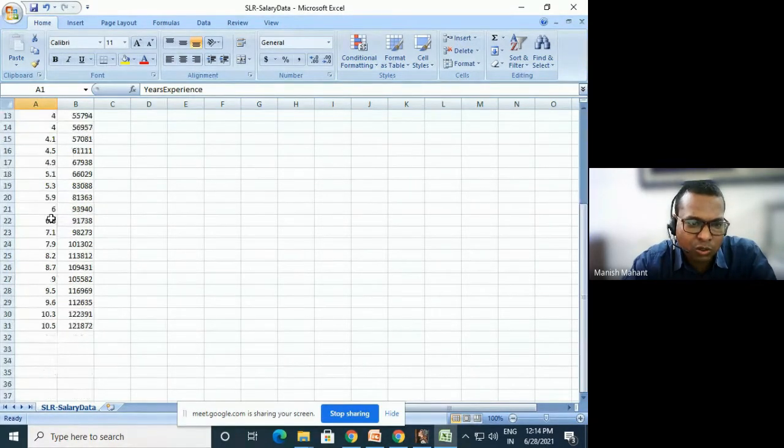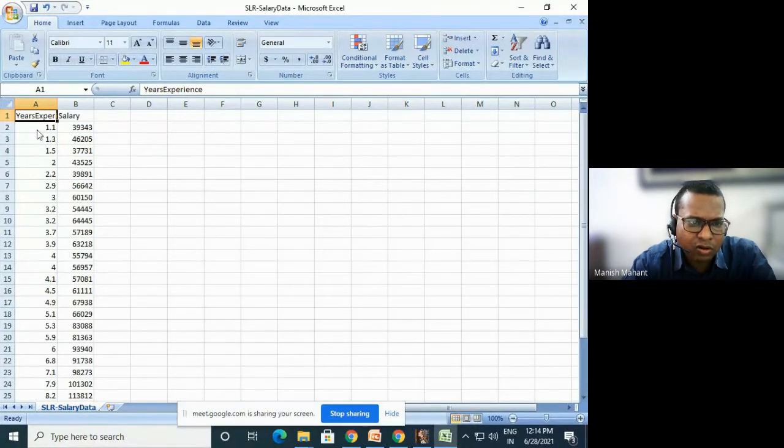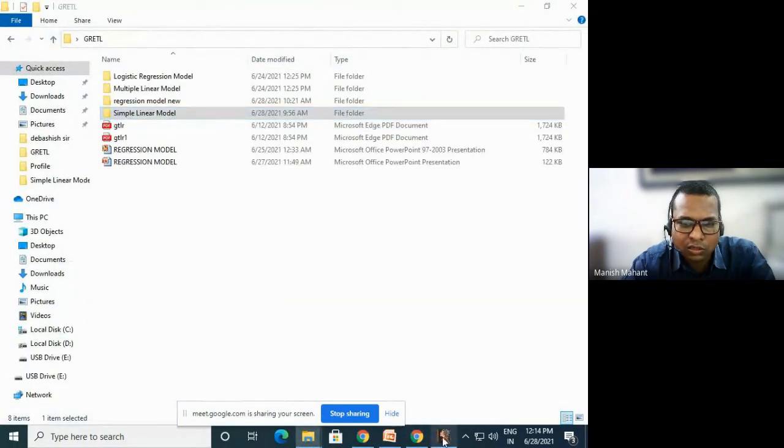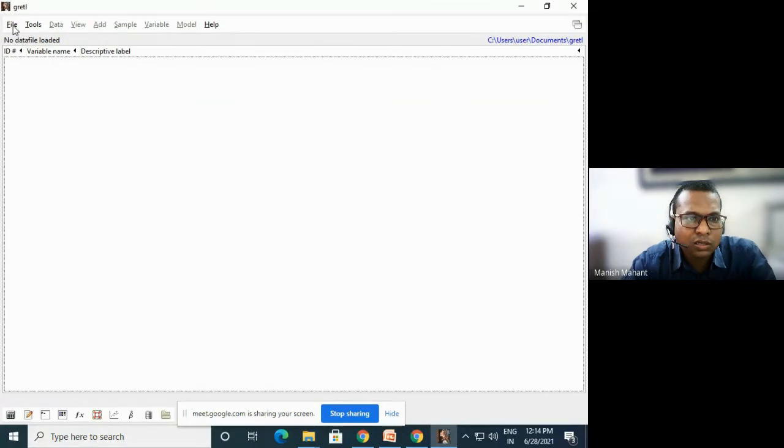So how much data does the set have? We have 30 observations, and depending on the years of experience, the salary has been decided. So we will see whether our model is good or not, and we will do some regression analysis with the help of these variables. Okay, so this is the menu part. You can see here this is the menu part.